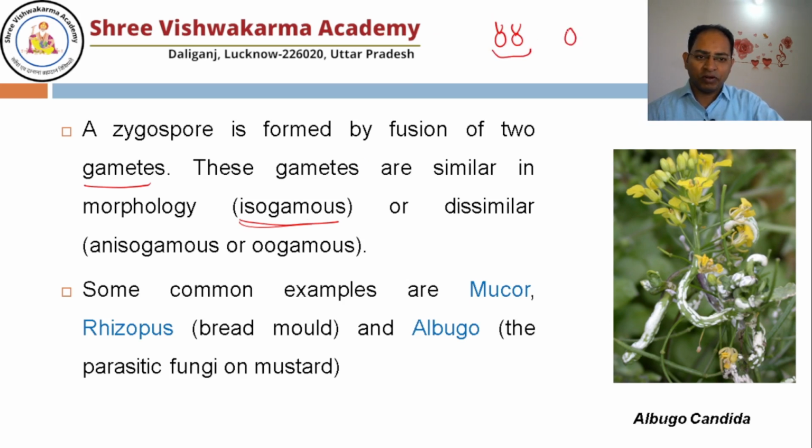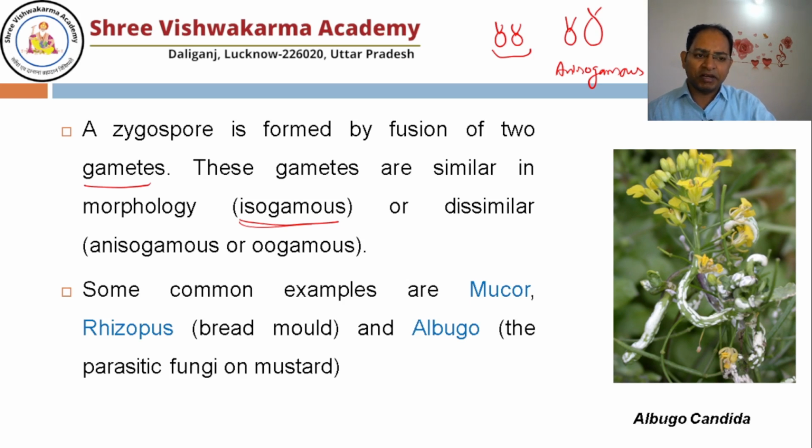But if the size of one is small and the size of another one is large, they are known as anisogamous. And if one gamete is small, means motile, and another one is large and non-motile, such condition is known as oogamous.